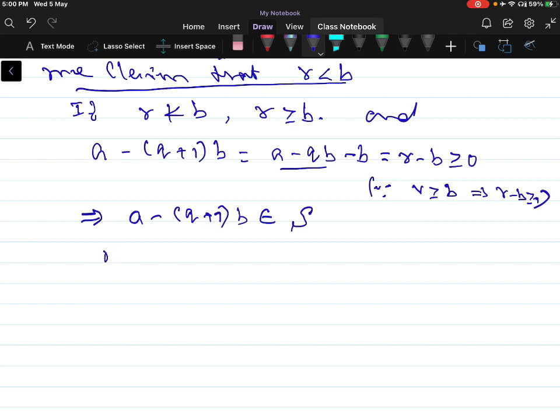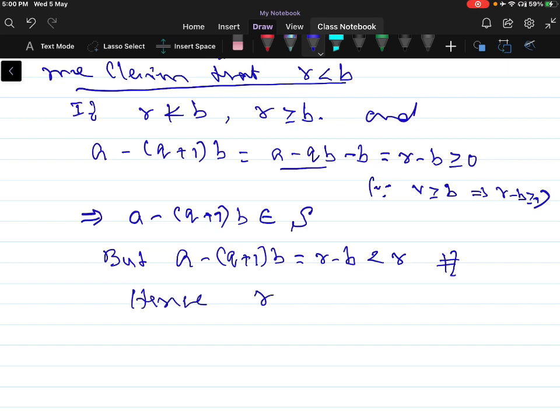But A minus of Q plus 1 into B is equal to R minus B. R minus B is less than R, which is a contradiction to the choice of R as the smallest element in S. So hence we can write R is less than B.